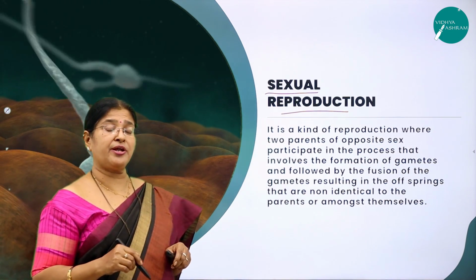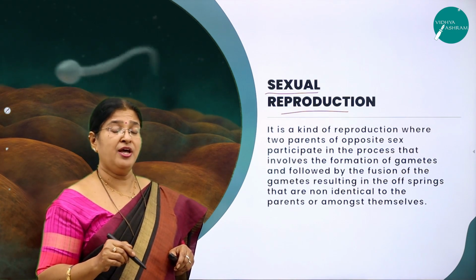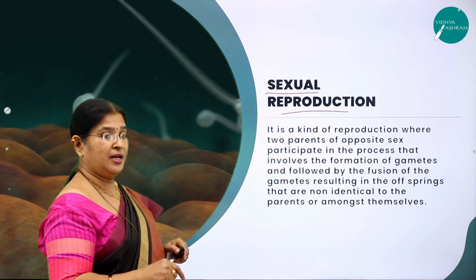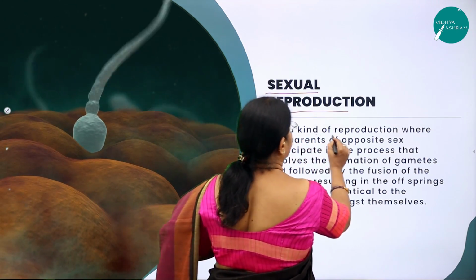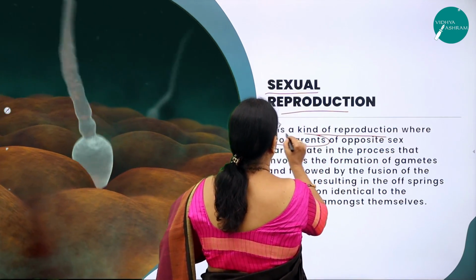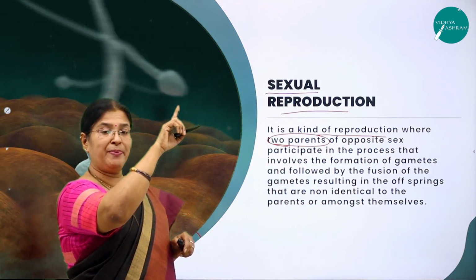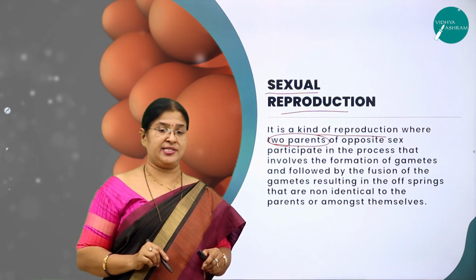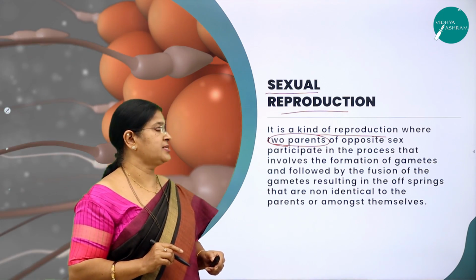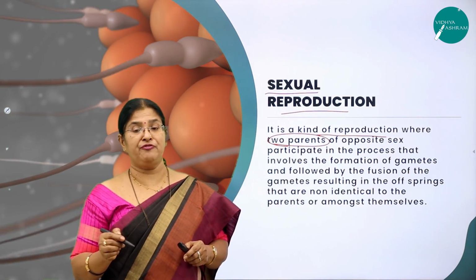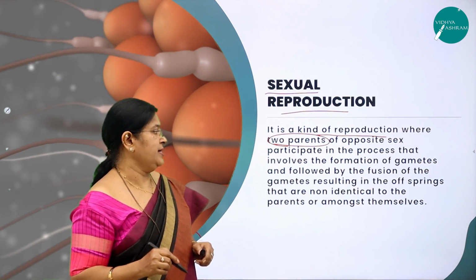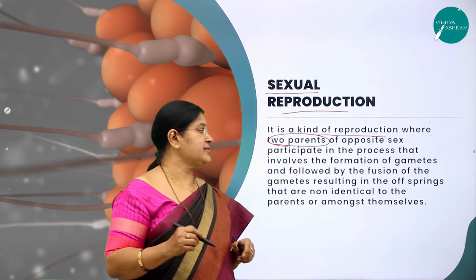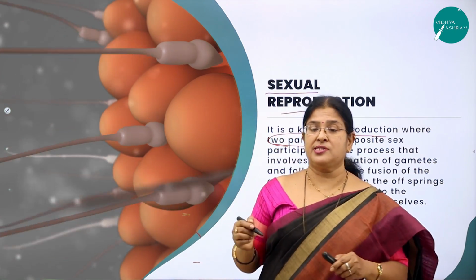We defined asexual reproduction as a kind of reproduction where the offspring are produced by a single parent, uniparental. But sexual reproduction is a kind of reproduction where two parents of opposite sex participate in the process, biparental, and it involves the formation and fusion of gametes, right? So there is formation of gametes and fusion of the gametes, resulting in the formation of a zygote.